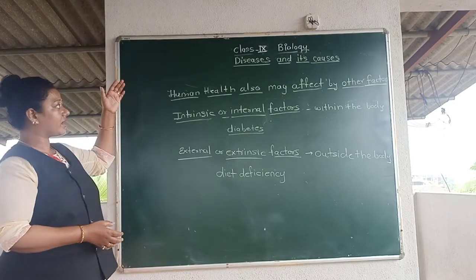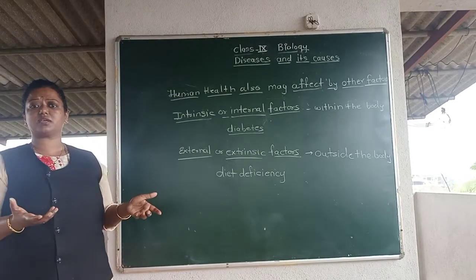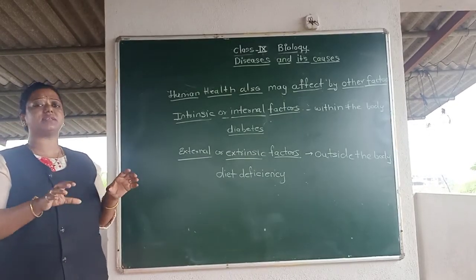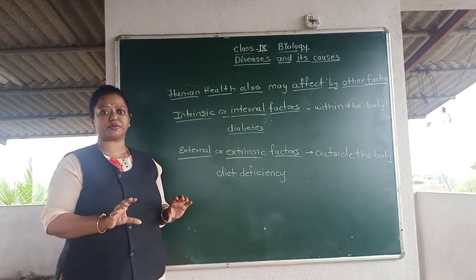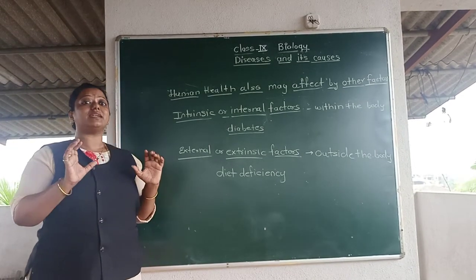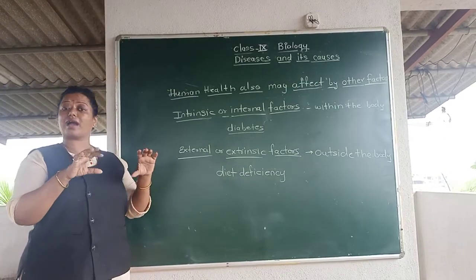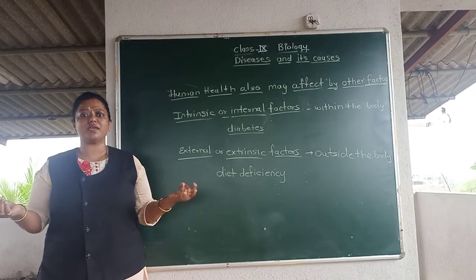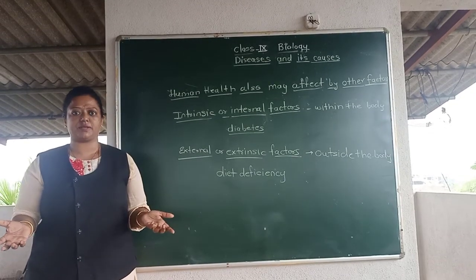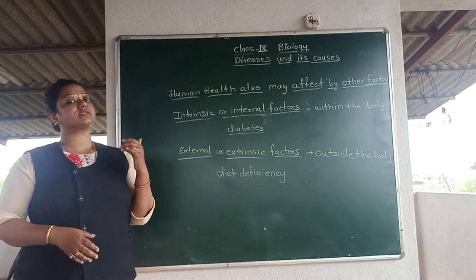So here are two major types that human health may suffer from. That is intrinsic, meaning if some problematic situation arises within the body, then the person may suffer from a particular disease. At the same time, extrinsic factors, the outside factors, are responsible. That may be diet deficiency, and maybe infection. So here I have explained to you the diseases and their causes.